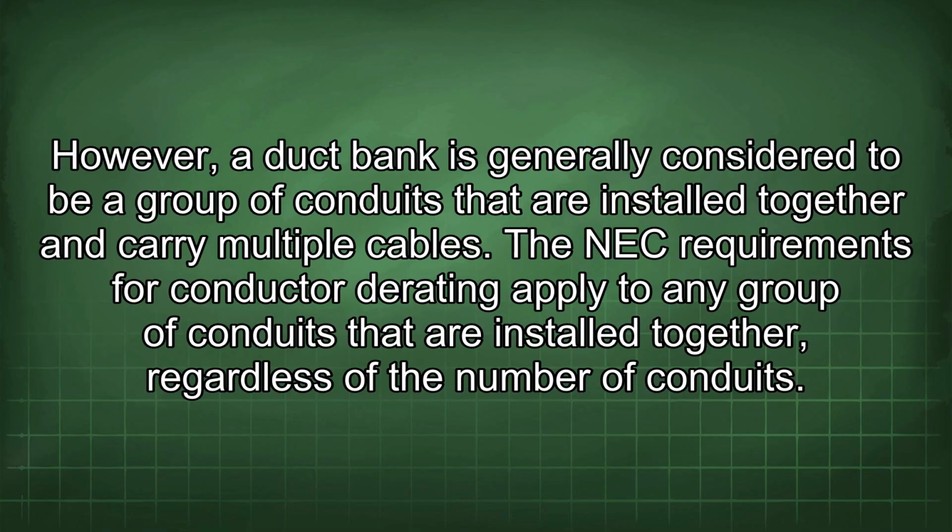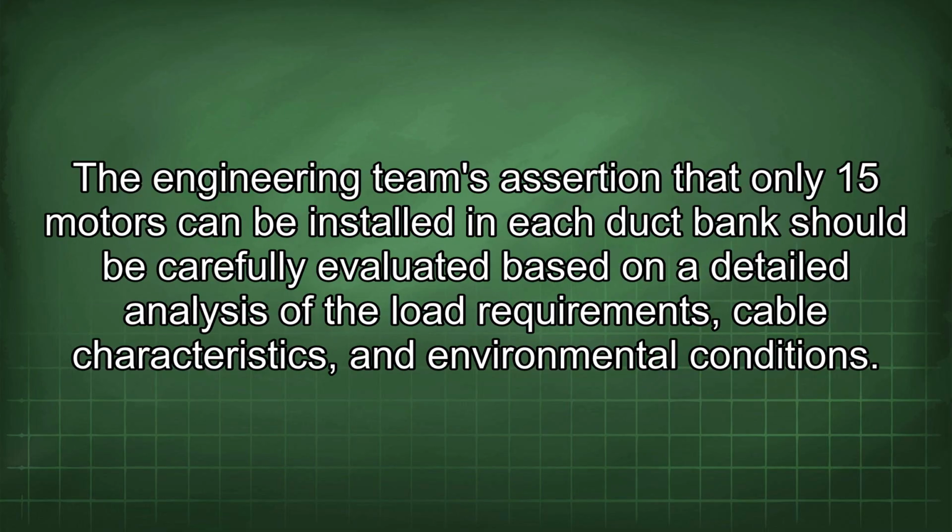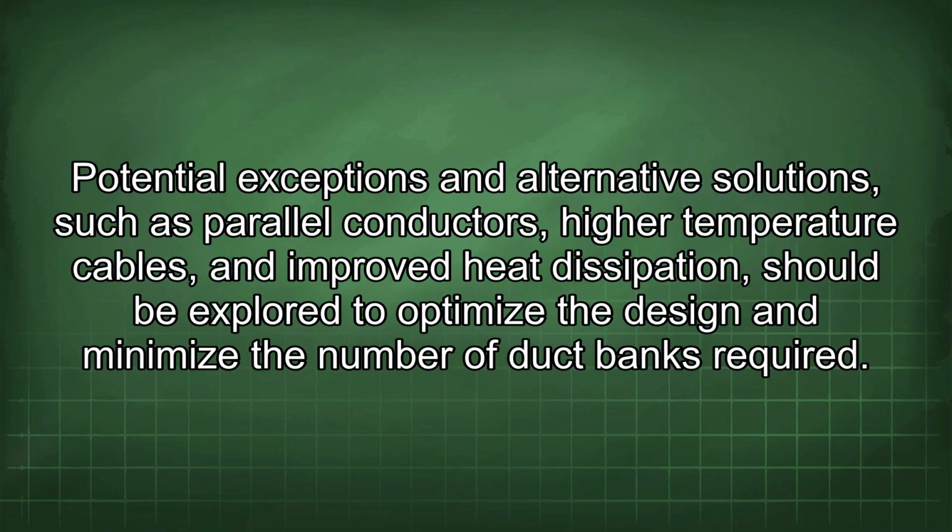In summary, the installation of underground cables from a motor control center room to motors in the field requires careful consideration of cable ampacity, conduit fill, derating factors, voltage drop, and overcurrent protection. The engineering team's assertion that only 15 motors can be installed in each duct bank should be carefully evaluated based on a detailed analysis of the load requirements, cable characteristics, and environmental conditions. Potential exceptions and alternative solutions, such as parallel conductors, higher temperature cables, and improved heat dissipation, should be explored to optimize the design and minimize the number of duct banks required.